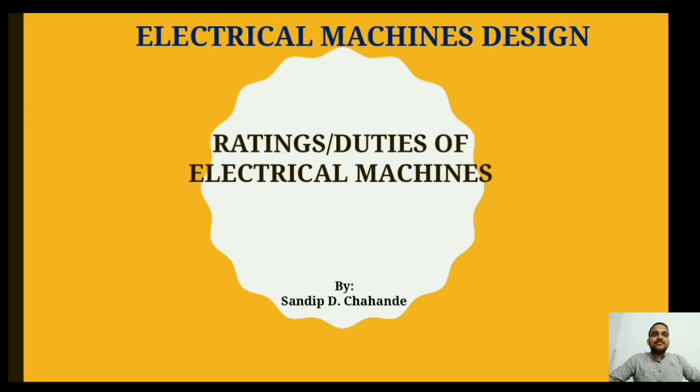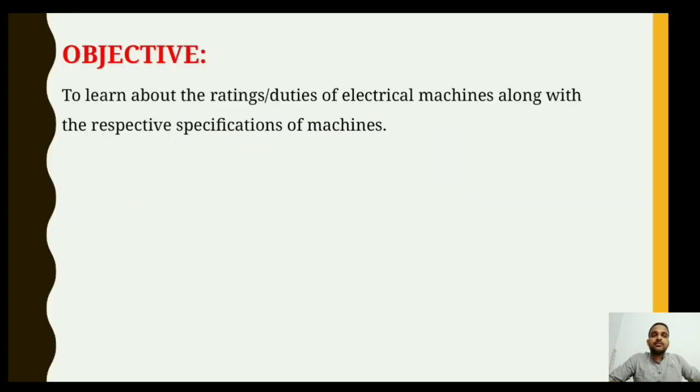Okay guys, in the previous lecture we have seen several properties of insulating materials and the classification of insulating materials depending on their permissible temperature values. Now in today's lecture, we are going to learn about the ratings or duties of electrical machines and their certain specification. The objective of today's lecture is to learn about the ratings or duties of electrical machines along with the respective specification of machines, as I stated earlier.